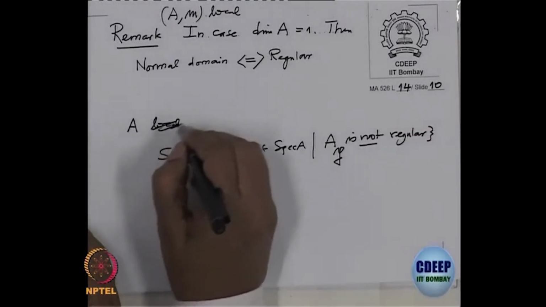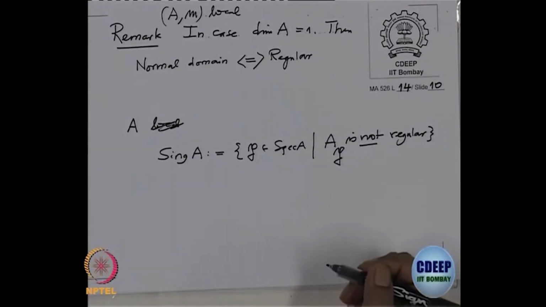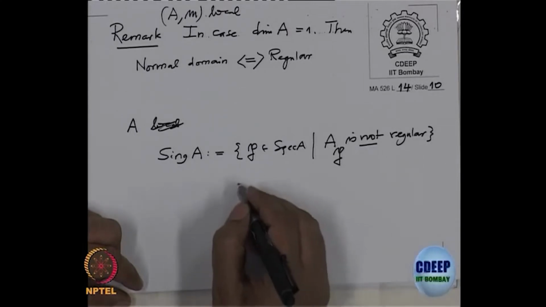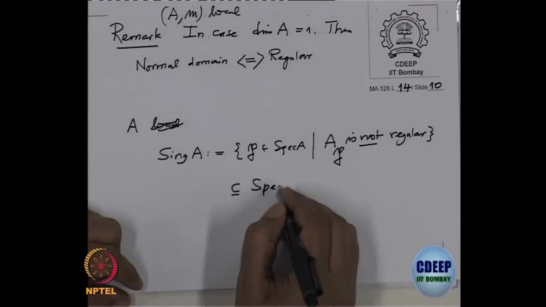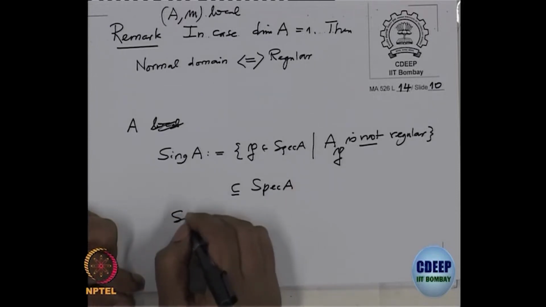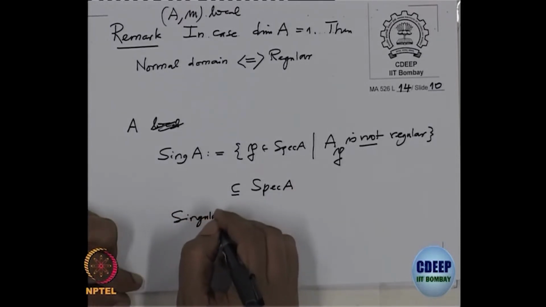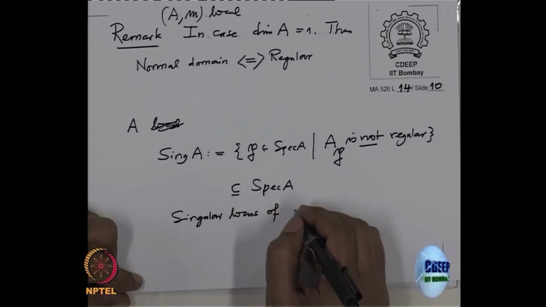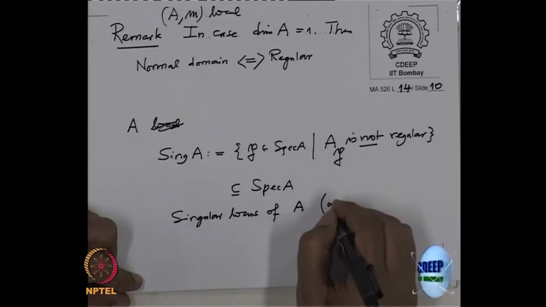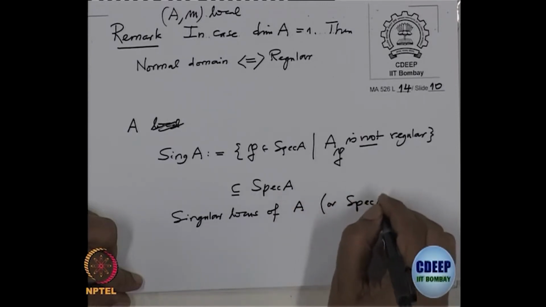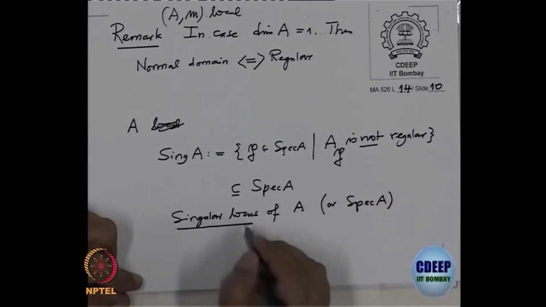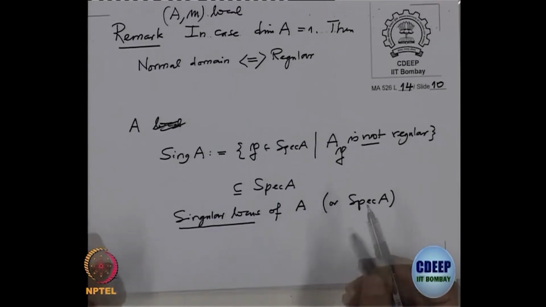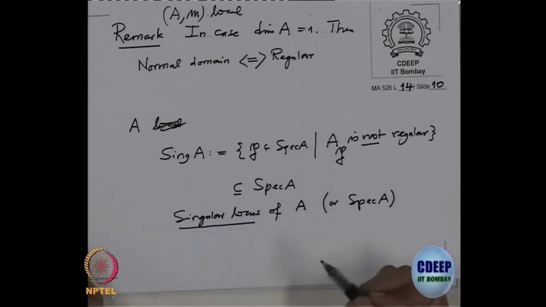This is not necessarily local. So look at all those prime ideals P such that A localized at P is not regular. So this is a subset of the spectrum of A. This is called a singular locus of A or of Spec of A. And we want to prove that the singular locus is an open set or closed set.